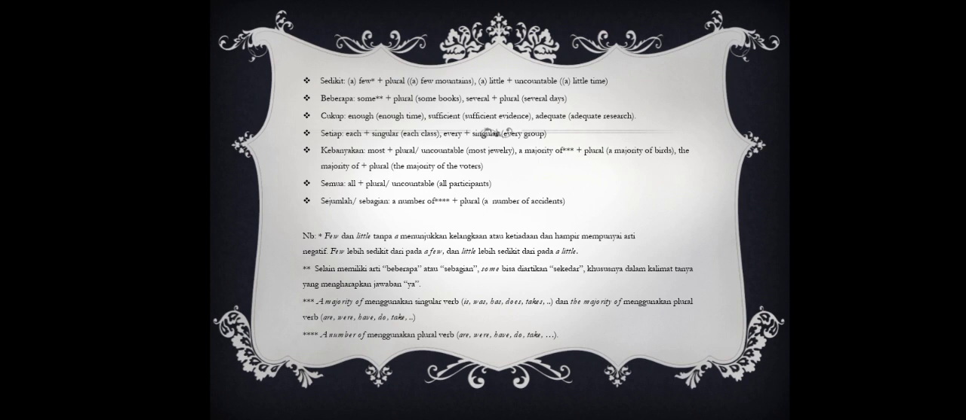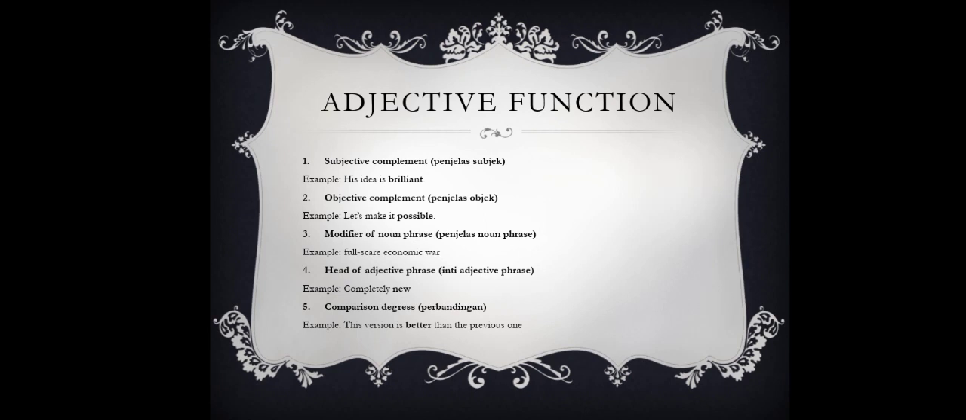The example, a number of accidents. Going on to the adjective functions. The first is subjective complement or penjelasan subjek. For the example, his idea is brilliant. And then the second is objective complement atau penjelasan objek. The example, let's make it possible.